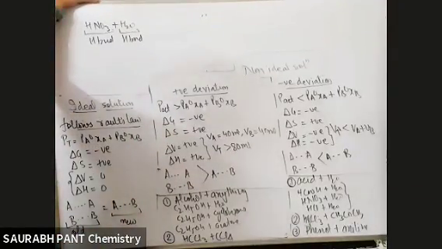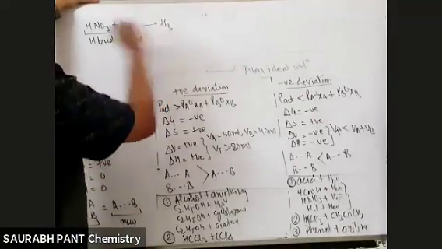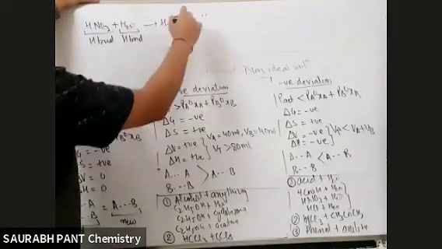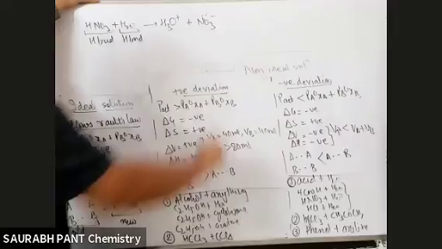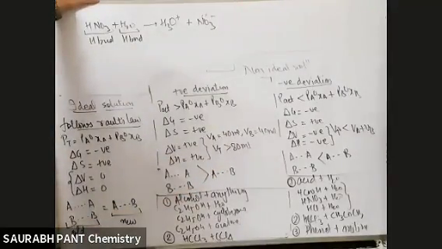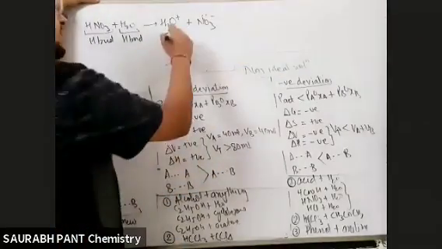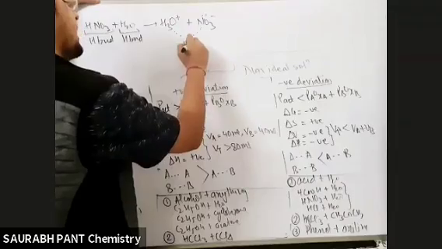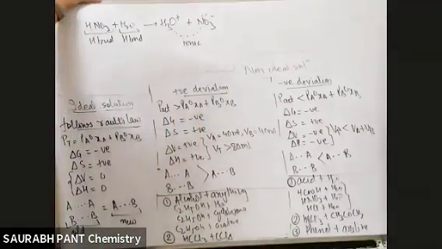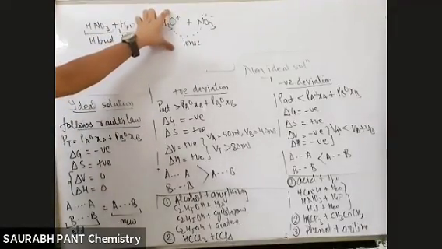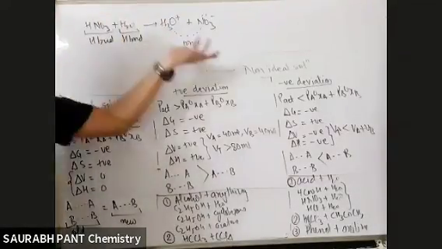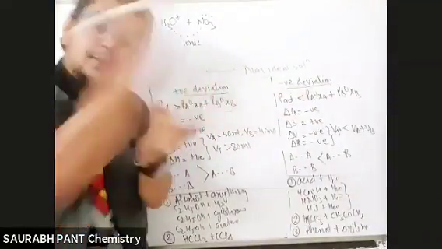But when they react with each other in the aqueous medium, they form H3O+ and NO3-. Agreed? Now they are showing almost ionic interaction. Very, very strong hydrogen bond, or almost ionic interaction, because acids ionize when they go in water, and hence the force of attraction becomes much more than hydrogen bond.